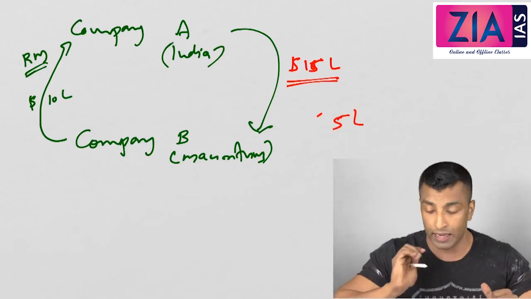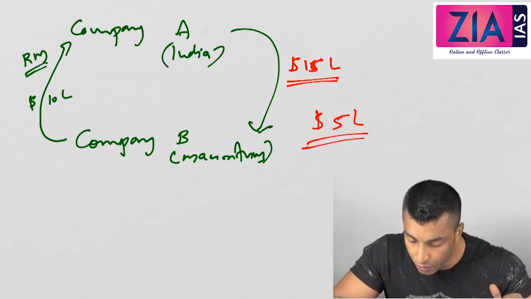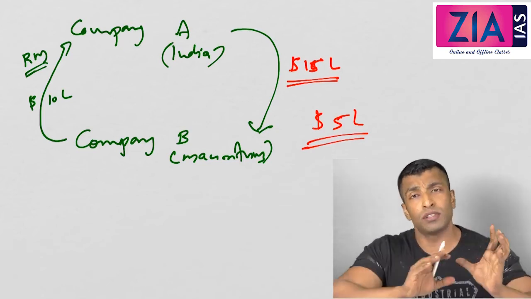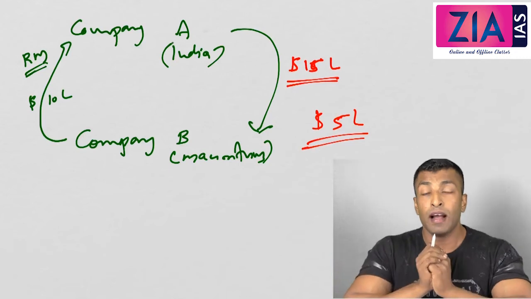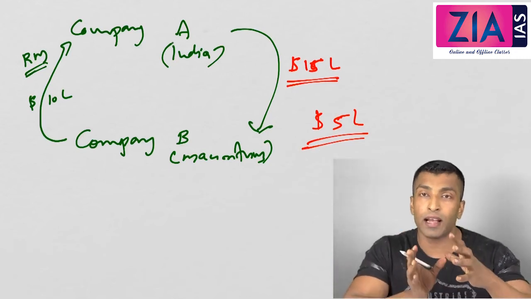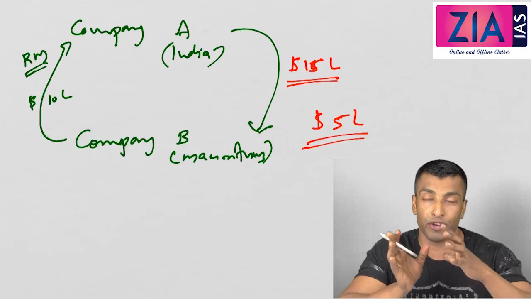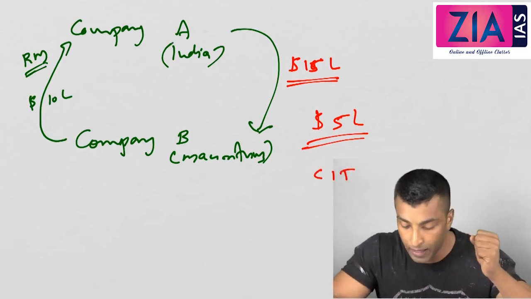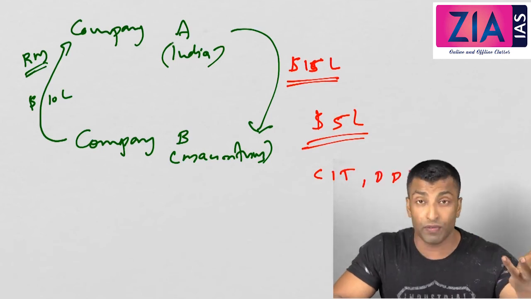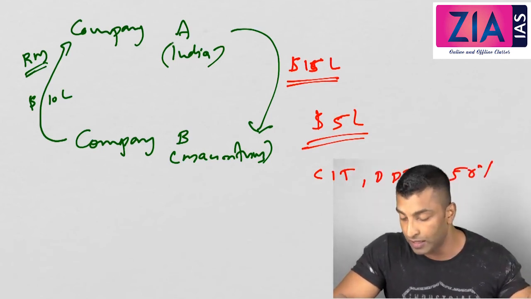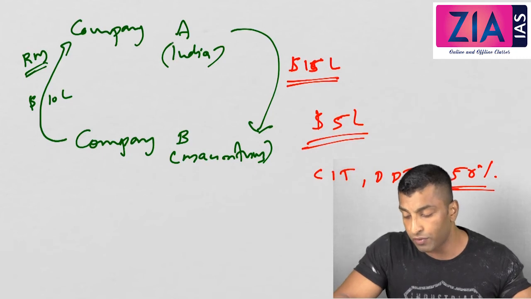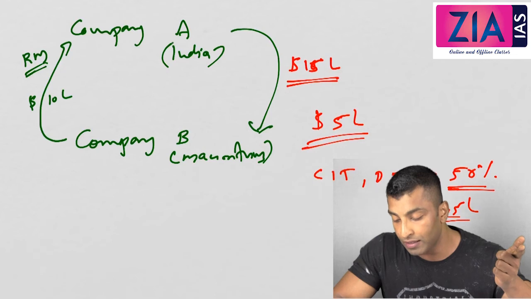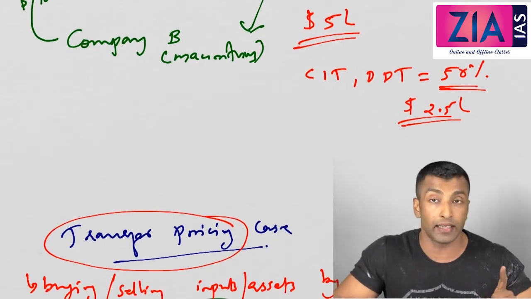Why is it done? What is the advantage? See, actually this extra $5 lakh you are transferring from India to some other country. So this you have simply transferred. Otherwise, if you need to transfer this 5 lakh as a profit from India, see what you need to do. If you're showing it as profit, you have to pay corporate income tax, which we have already discussed, and dividend distribution tax, and all these will come to around 50%. So for this $5 lakh, you have to pay around 2.5 lakh as tax.